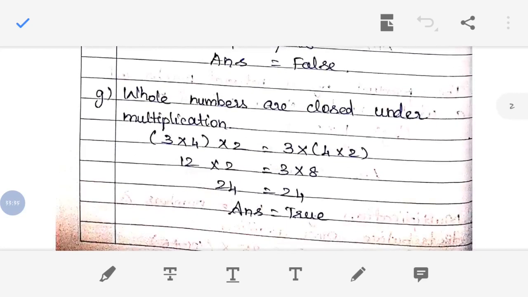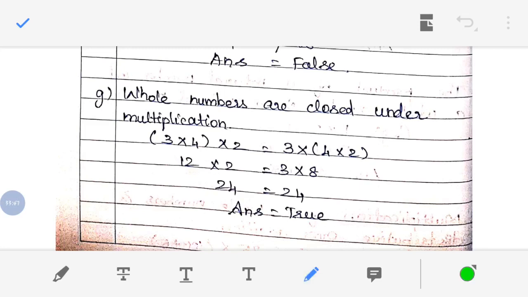Whole numbers are closed under multiplication. Closure property. Here I have used the distributive property, but you can take the closure property also. Closure property in the sense that when you are multiplying two whole numbers, for example 4 into 2, the answer will be a whole number. 4 2s are 8.